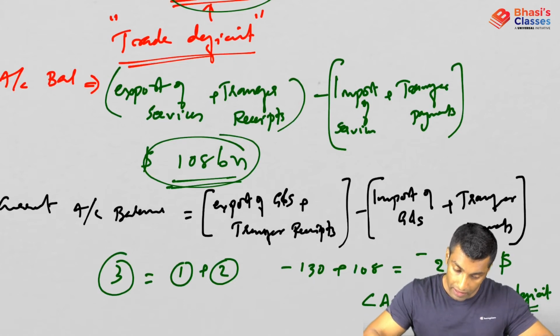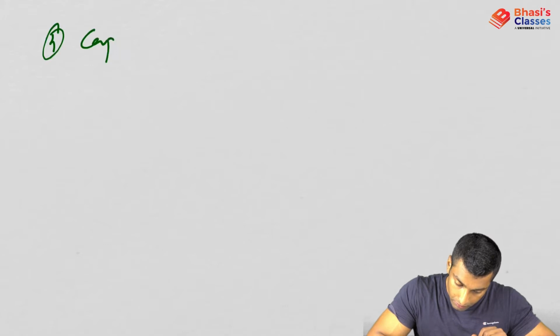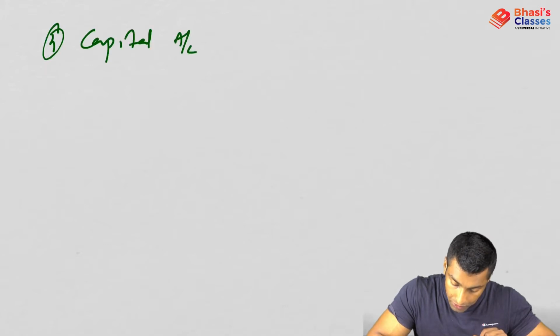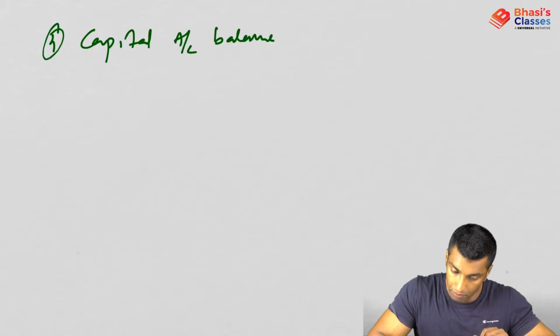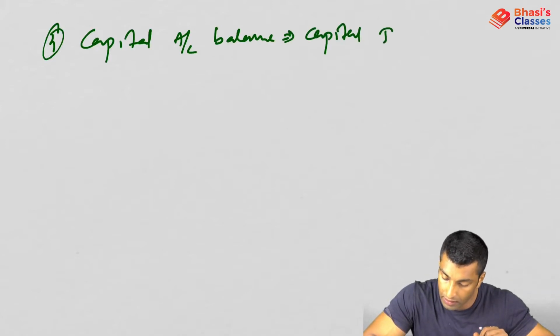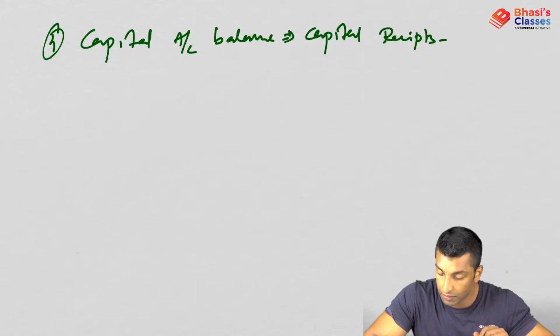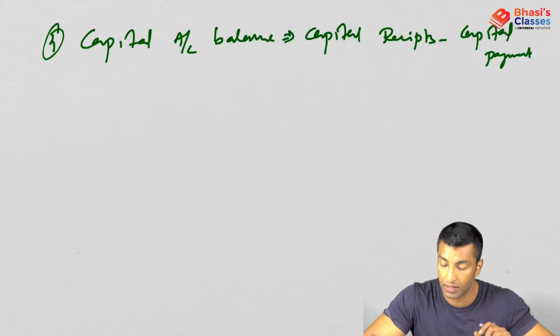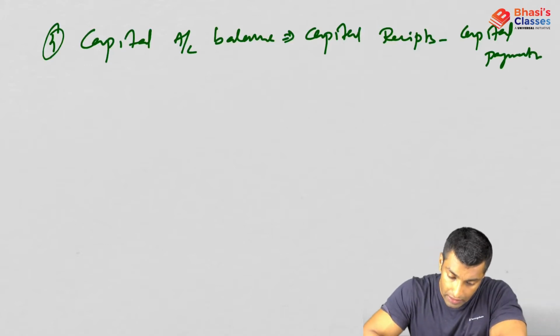Now let's move to capital account balance. So the fourth concept, capital account balance. What is that? Capital receipts minus capital payments. Now what all things will come under capital receipts?